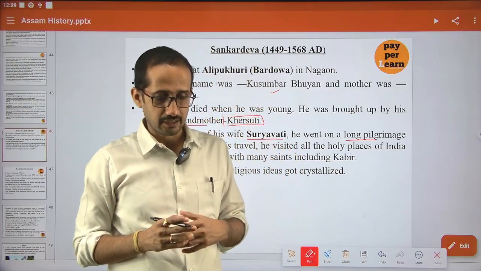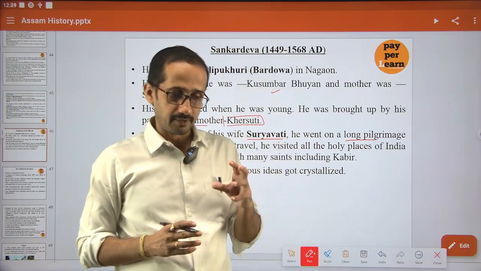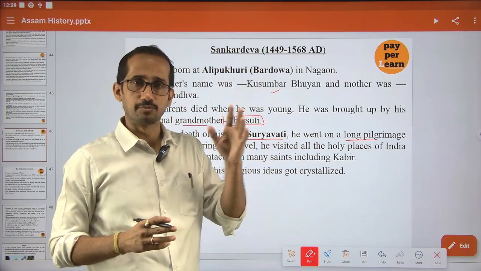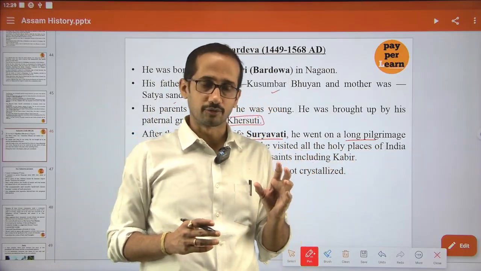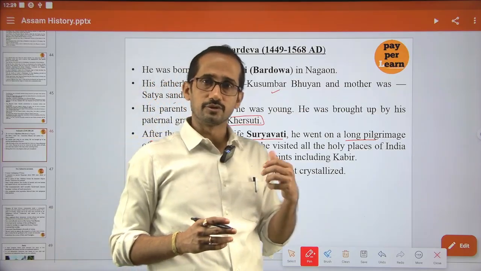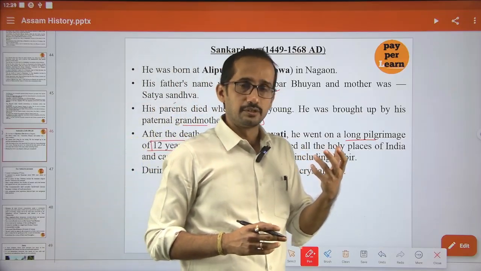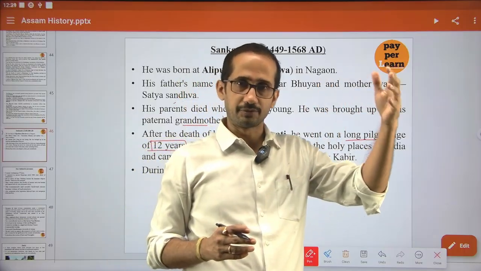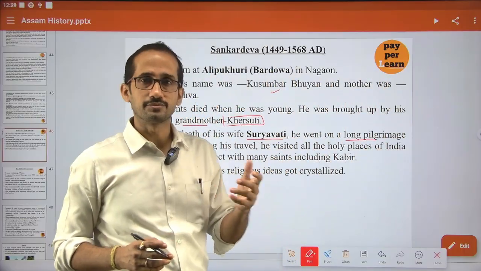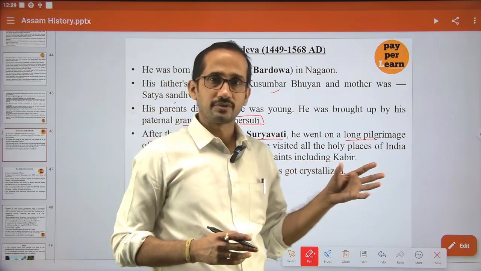They are against orthodox or rigid religious practices, and they believe in only one God, not multiple gods. So there are many similarities among the teachings of Kabir, Nanak and Shonkordev. Like Kabir and Nanak carried out the bhakti movement in different parts of India, Shonkordev carried out bhakti reforms, religious reforms, in Assam.